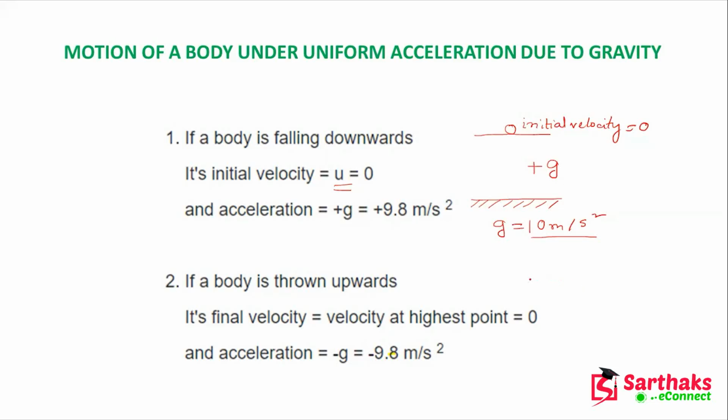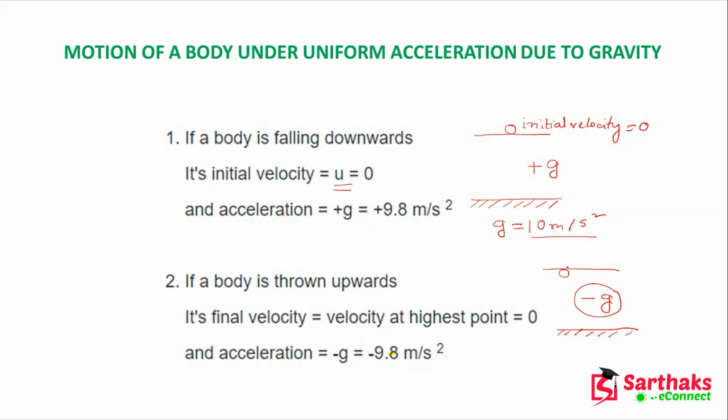And another condition is that sometimes you can see this game, that we are on the ground and we are throwing one particle upward, that means towards the sky. So it will go to a certain height, and with how much acceleration it will go, that is minus g. With this acceleration, it will move upward, right?